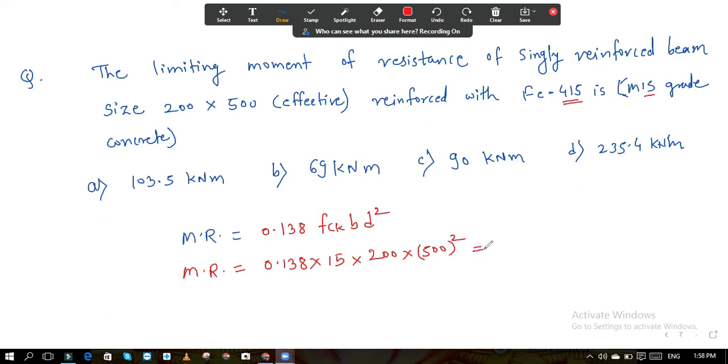After solving this you will get 103.5 kilonewton meter. See, in 2 steps. I told you in 2 steps you will get the answer. So this is an easy question.